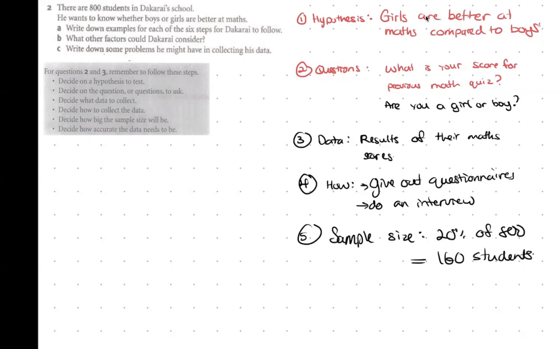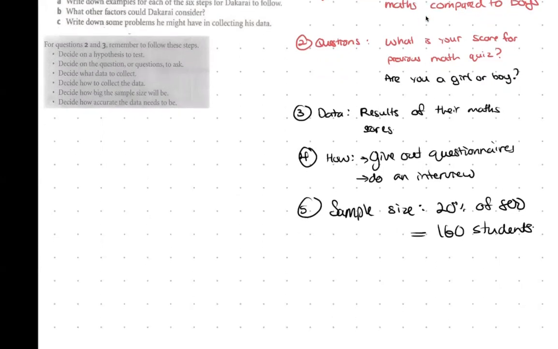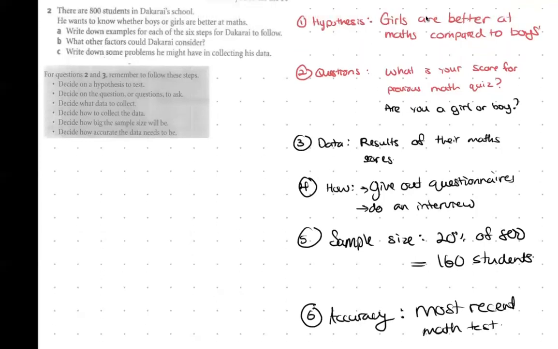I think 15 to 20 is quite safe. And then how accurate the data needs to be. For this accuracy here, it is most likely we want the most recent one. So that is comparable. Okay.